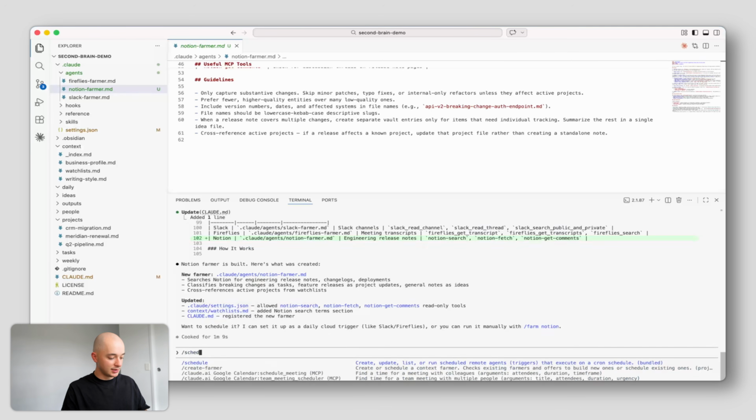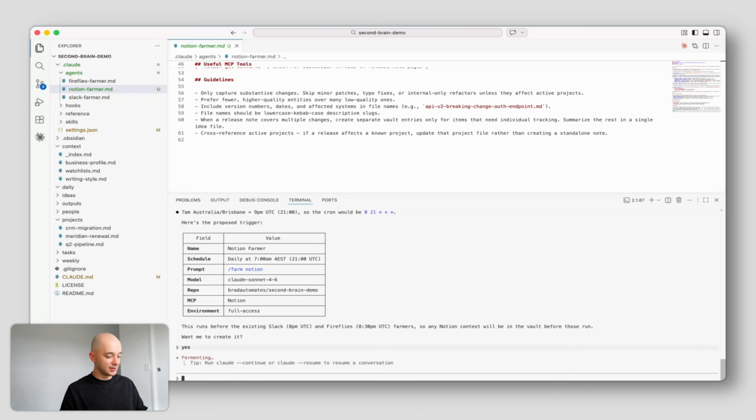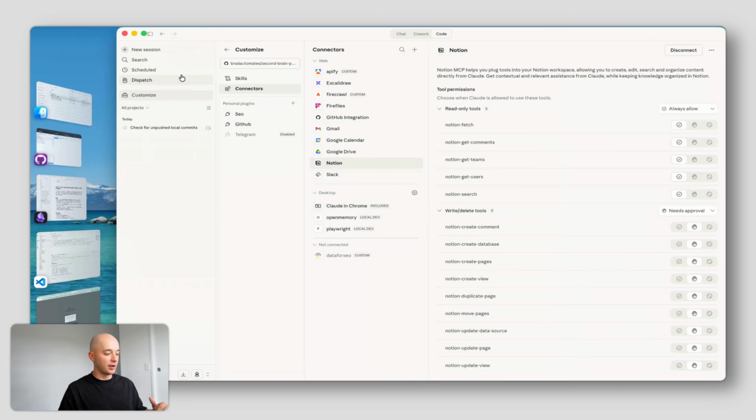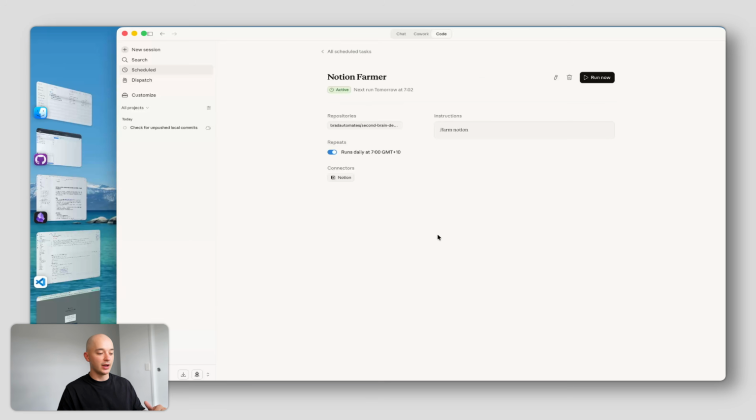So I'm going to ask to schedule it now. Schedule for 7 a.m. daily. It's just confirming what I want the scheduler to look like. And I'm just going to say yes. And it's that easy. It's giving me the link to open it. But if I go into my Claude desktop and go to my schedule tab, I can now see that I have my Notion farmer ready to go.